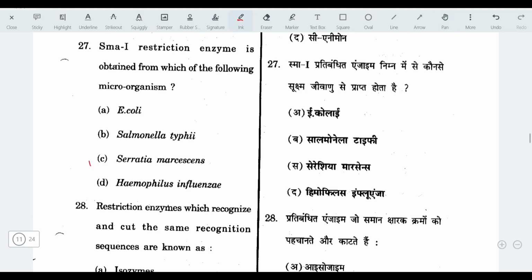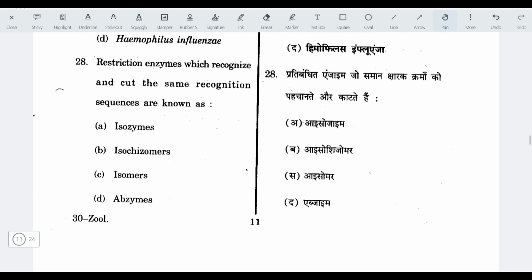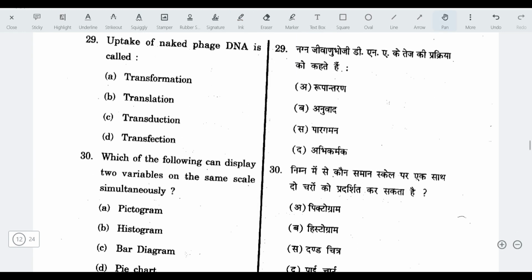Next, SmaI restriction enzyme is obtained from which of the following microorganisms? The answer here is Serratia marcescens. SmaI is a restriction endonuclease enzyme isolated from this bacteria, Serratia. Next, restriction enzymes which recognize and cut the same recognition sequences are known as isoschizomers. They cut at the same position within that sequence.